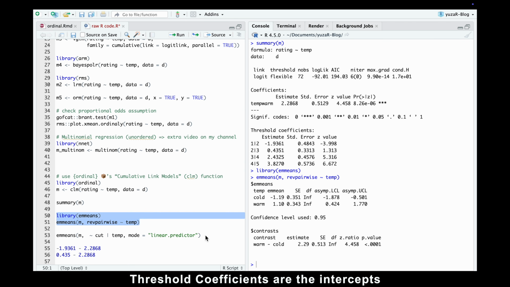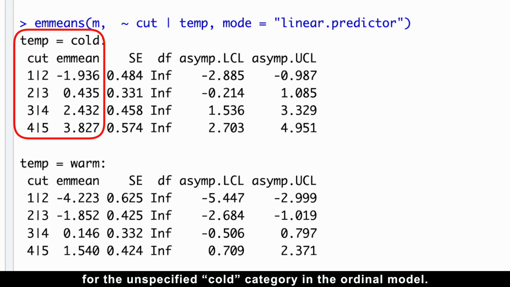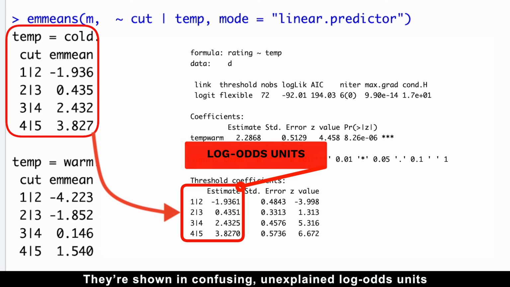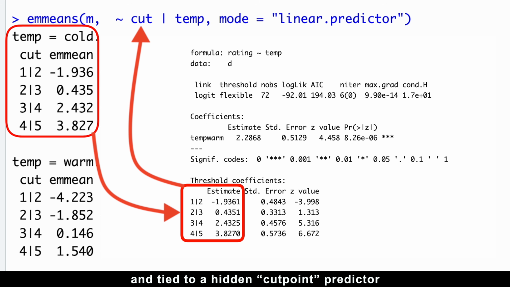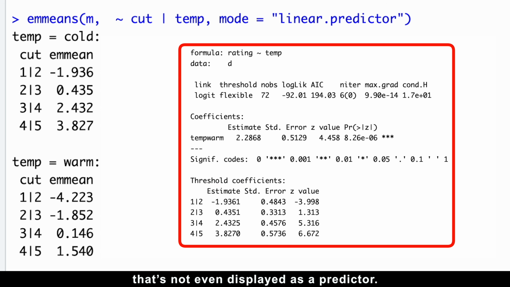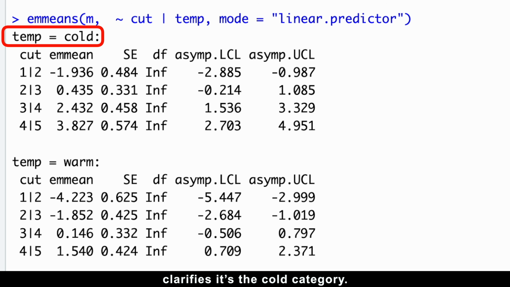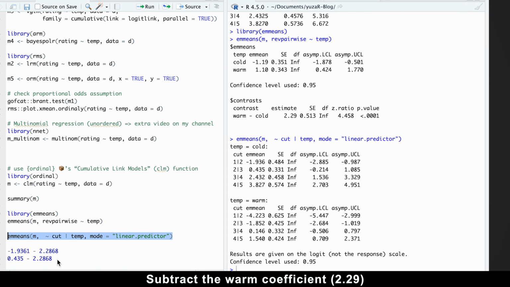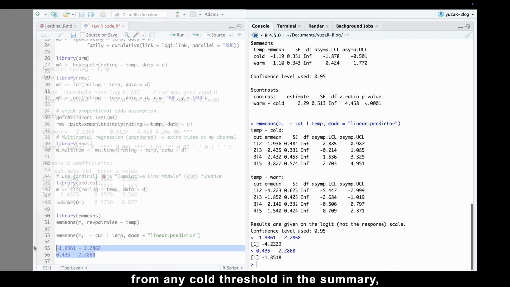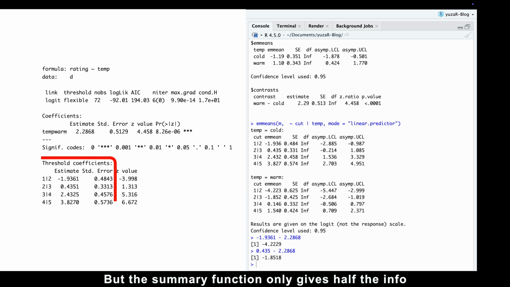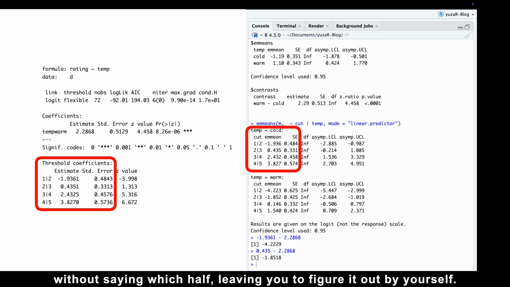Threshold coefficients are the intercepts for the unspecified cold category in the ordinal model. They are shown in confusing, unexplained log odds units and tied to a hidden cut point predictor that's not even displayed as a predictor. The emmeans function from the emmeans package clarifies it's the cold category. Subtract the warm coefficient, 2.29, from any cold threshold in the summary, and you'll get the warm thresholds. But the summary function only gives you half the info, without saying which half, leaving you to figure it out by yourself, which is so unintuitive.